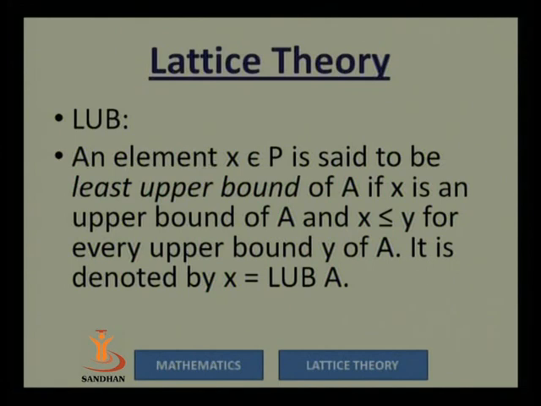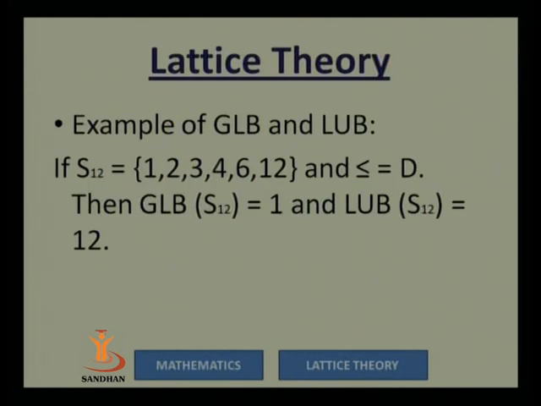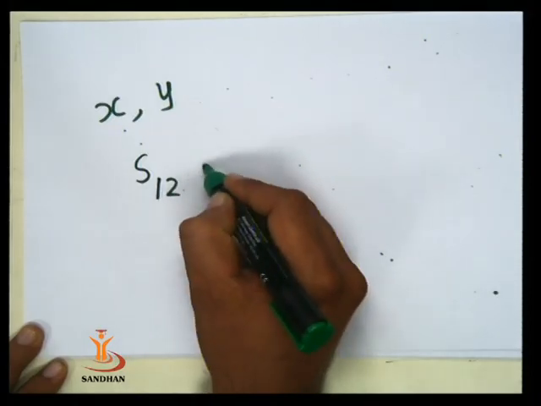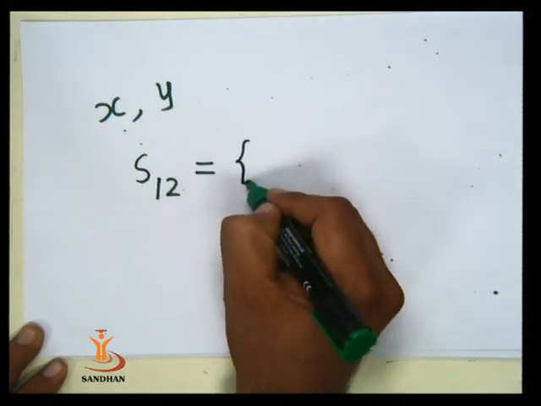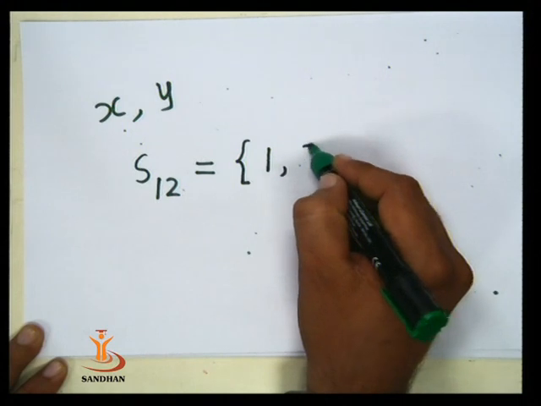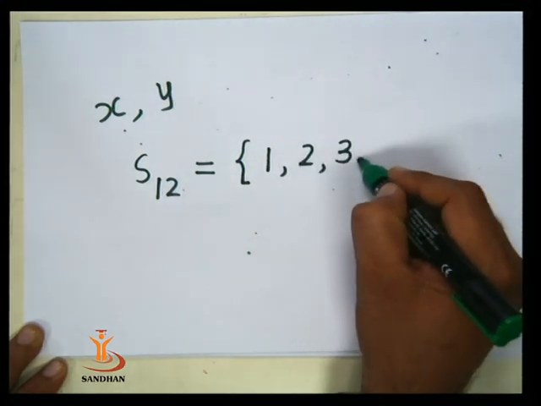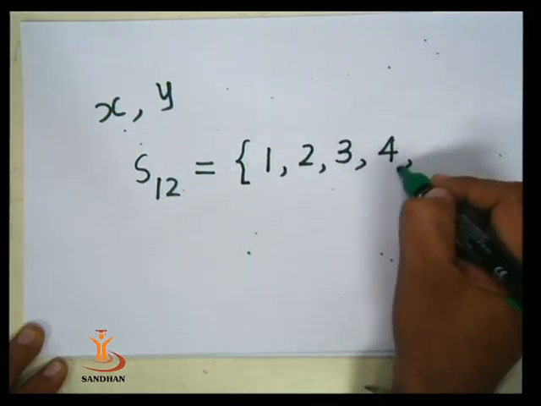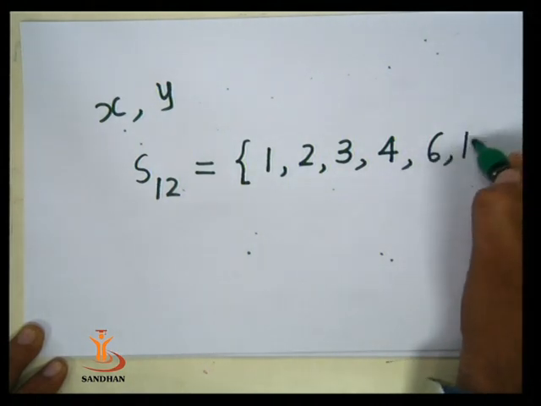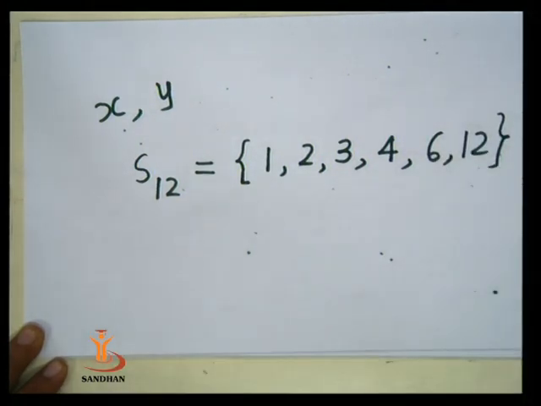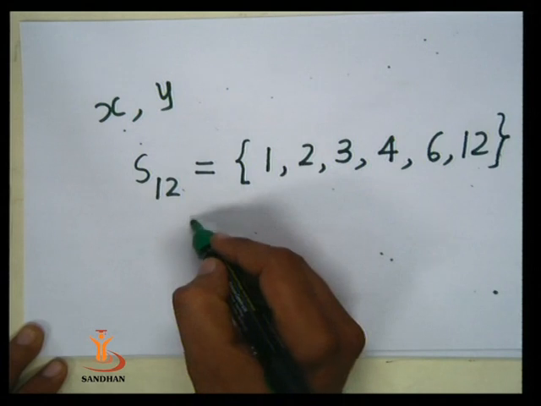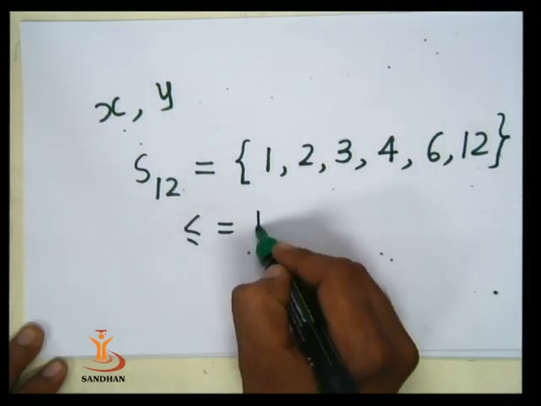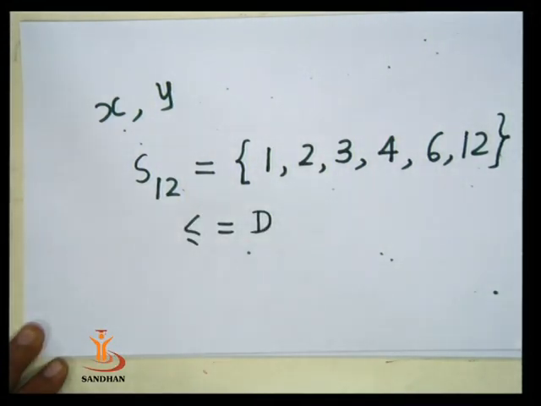We are going to see one example of that. We have already seen in the previous session S12. S12 is nothing but the set of all the factors of 12: 1, 2, 3, 4, 6 and 12. These are the factors of 12. We can see the relation less or equal is D, which means that if A is a divisor of B, then A is related to B.